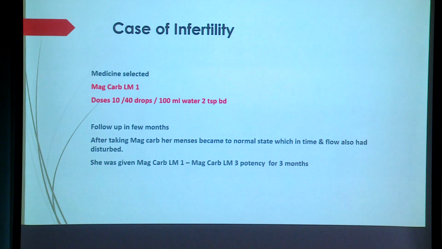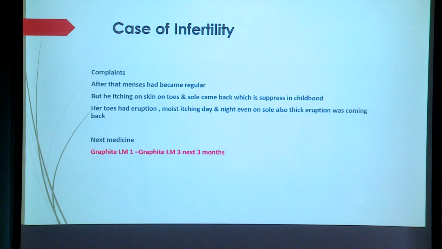After 3 months, her menstruation came properly in time. Accurately, the cycle was 28 to 30 days, and not later by 3 or 4 days. With MACCAP, the scantiness, the flow, and the dark color of menses also changed. See what hormone change there was on her part. The medicine changed it properly, and the whole pattern changed. Then after that, her old symptoms started, in reverse order after giving the MACCAP.